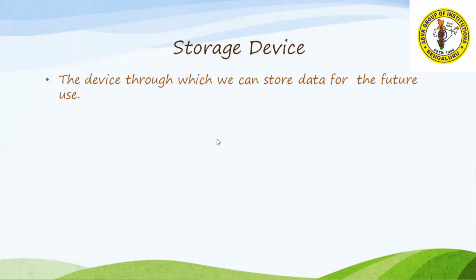There are various types of storage devices available. One of them is the hard disk. This hard disk may be an external hard disk or an internal hard disk. Internal means it is fixed inside the computer. External means we can connect it from outside and take the data. But the problem with the hard disk is that it is not handy. It is difficult to carry.